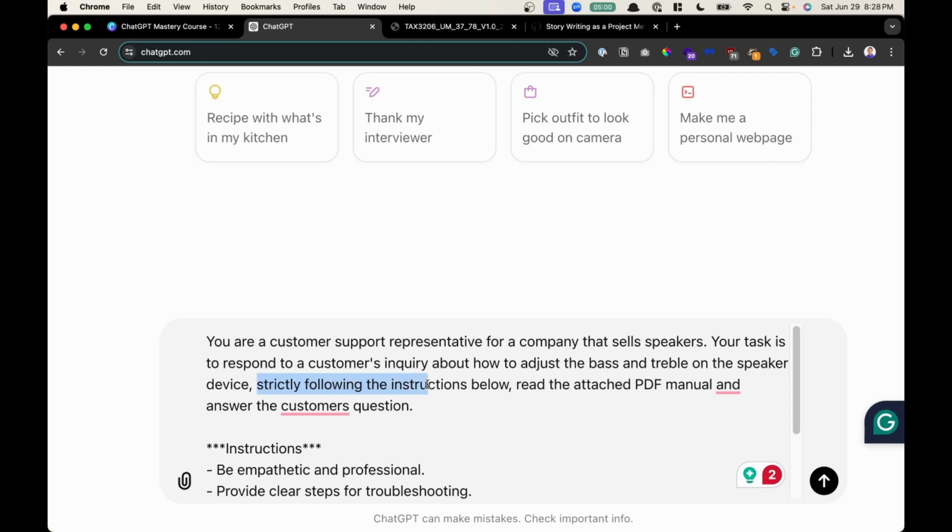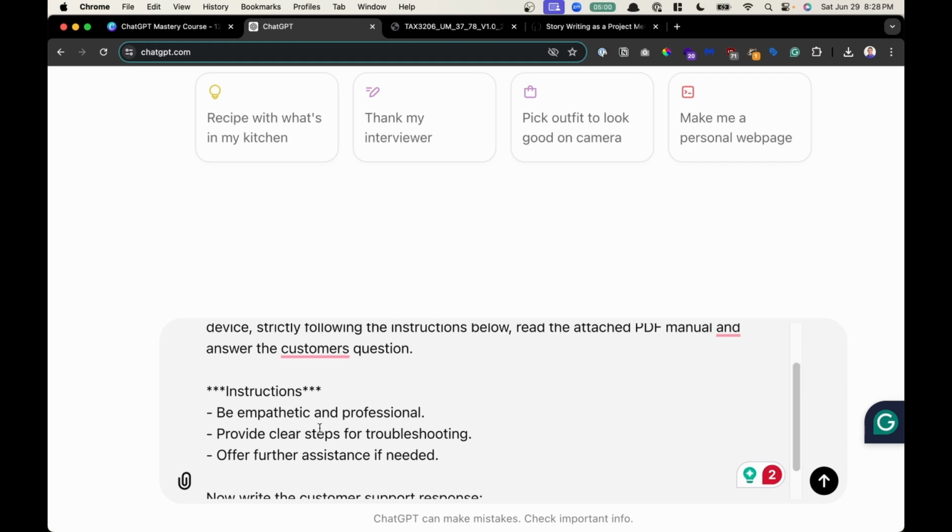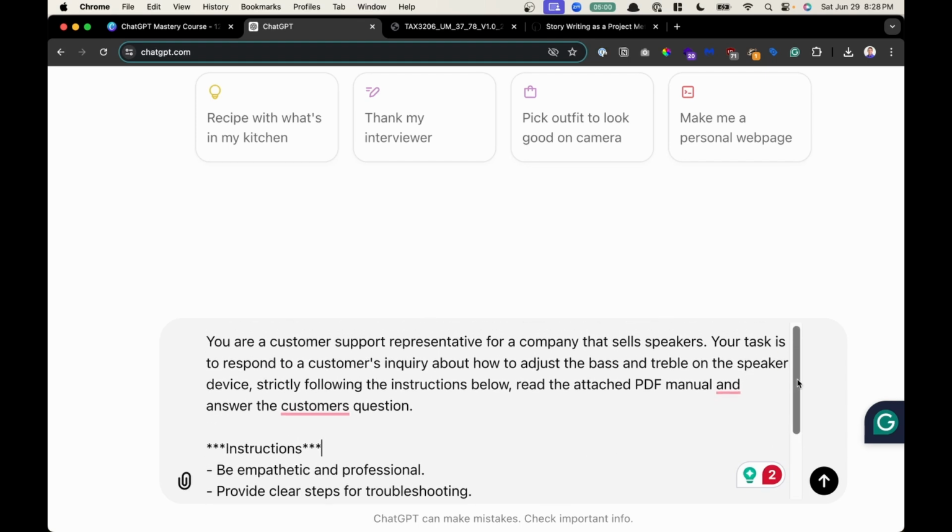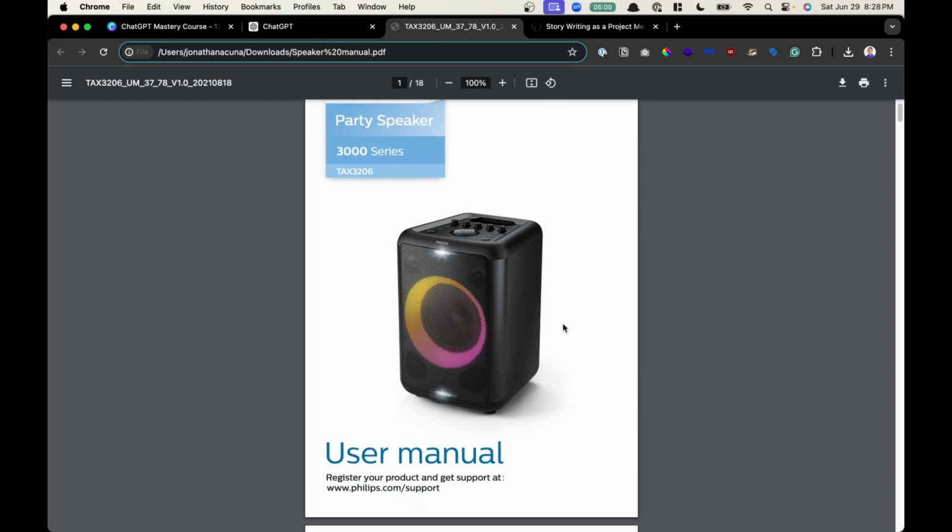And then here we have our placeholder, strictly following the instructions below. This is going to allow us to continuously add more information so that we get closer to the output that we want. And then lastly, the context is a PDF file. It's not on a website, so we downloaded the PDF guide. This is like if your company had custom instructions, for example. And I have this instruction manual right here that I just found on the web.